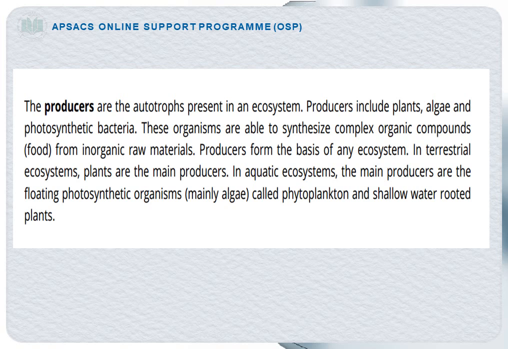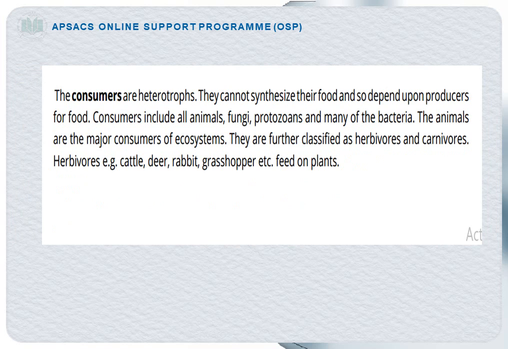Now coming towards the aquatic environment. So producers here may be floating photosynthetic organisms commonly known as phytoplankton and shallow water rooted plants. So the second biotic component is known as consumer. They are known as consumers because they consume food, they do not prepare their own food, and they are totally dependent upon the plants for the food. The examples of consumers include animals, fungi, protozoans, and many of the bacteria.